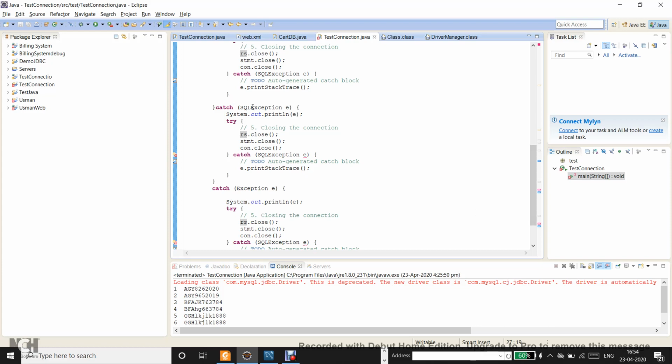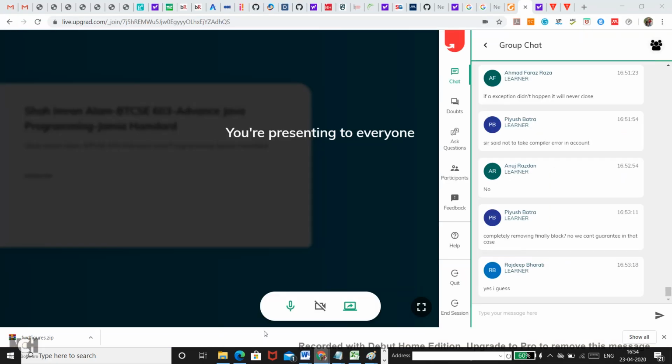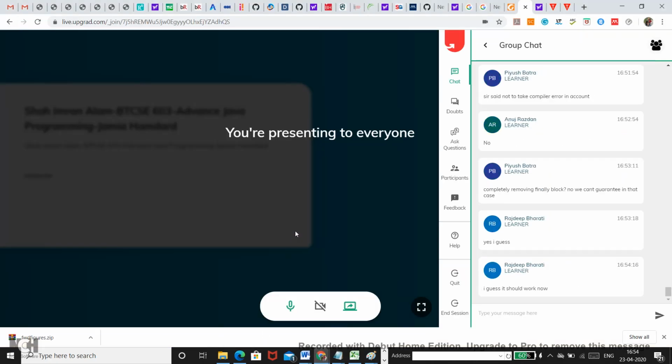You see, the first catch block is SQL exception. Here also I have replicated. The second is catch exception. There also I have replicated. People are guessing that it should work now. Completely removing the finally block. Yes, I have the option to completely remove the finally block.